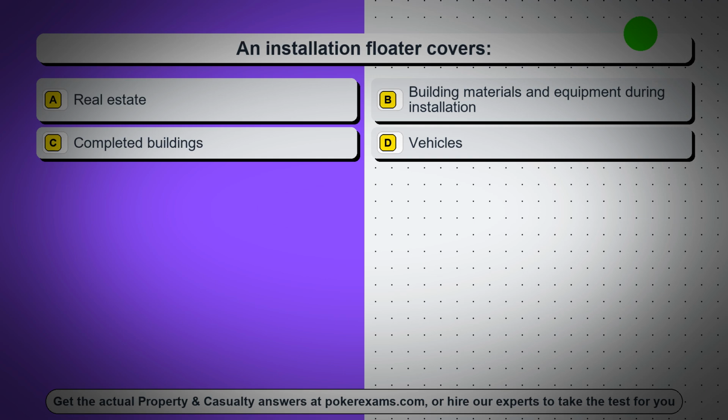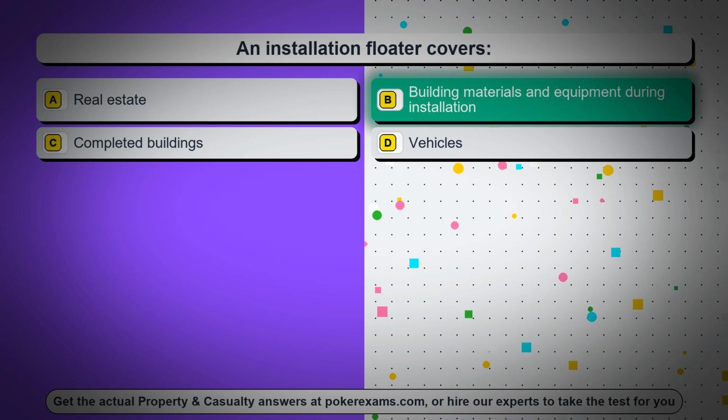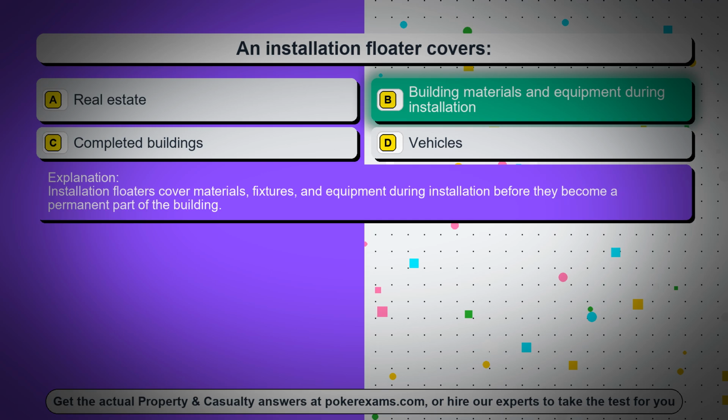Question 41. An installation floater covers, option A, real estate, option B, building materials and equipment during installation, option C, completed buildings, option D, vehicles. The correct answer is option B, building materials and equipment during installation. Installation floaters cover materials, fixtures, and equipment during installation before they become a permanent part of the building.